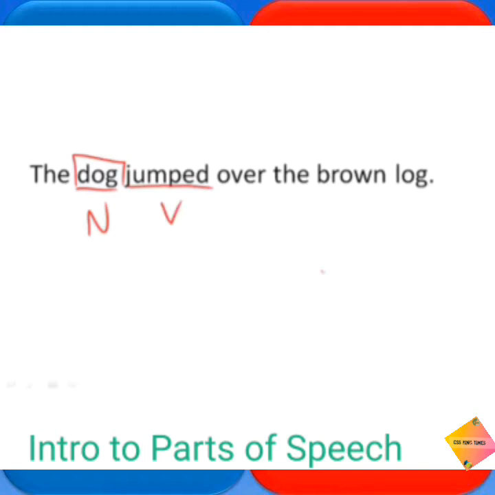Over the brown log. A log is a what? It is obviously not a person or a place, but it is a thing, and therefore it is a noun. And then we have brown. Brown describes what? Describes a noun. The words that describe a noun are called an adjective. And we're going to get a little squiggly line here for adjectives. Squiggly line. Squiggly. It's describing the line, therefore it is an adjective. See? All around us, line is a noun. Everywhere we look. The key is to be able to identify these easily in a sentence. And, of course, to be able to use them properly in your own writing.